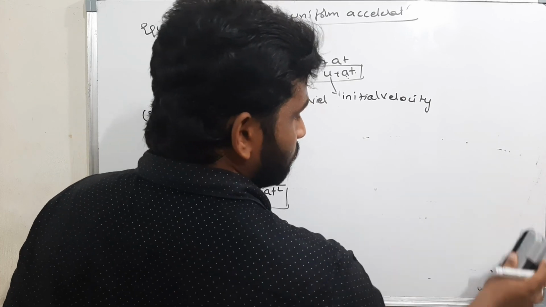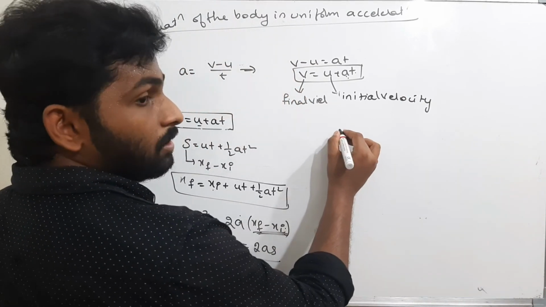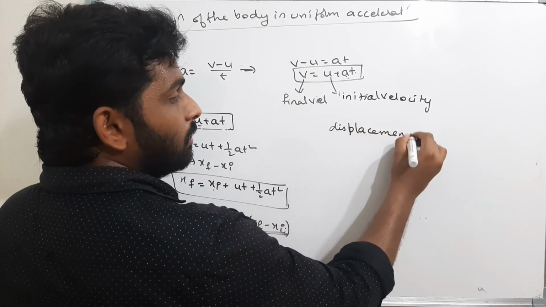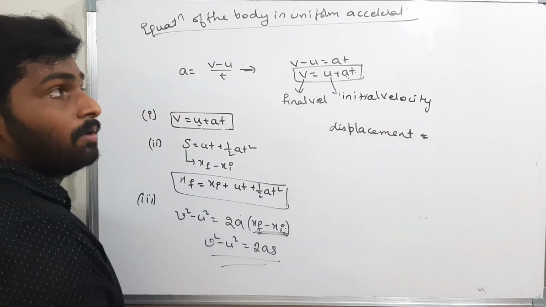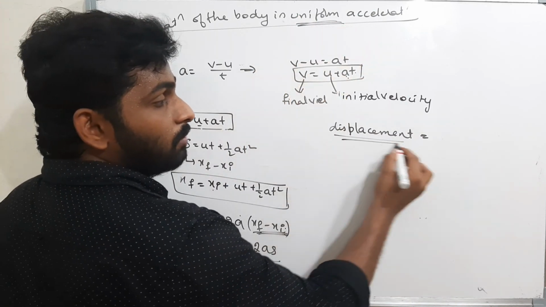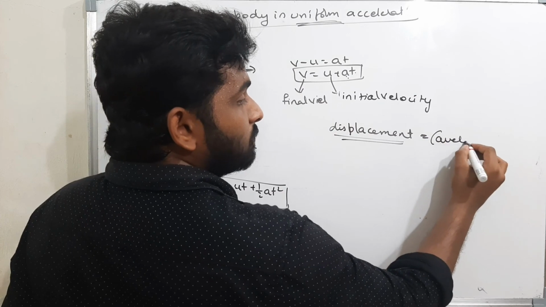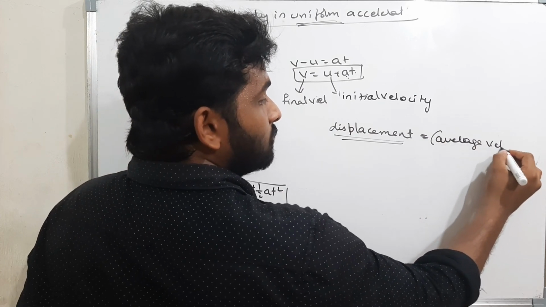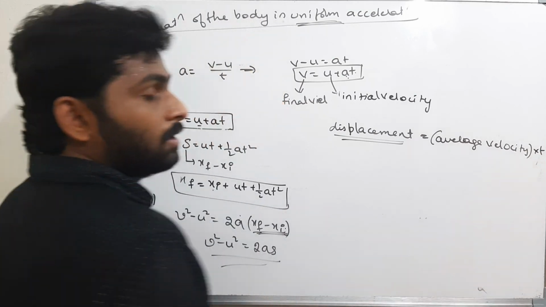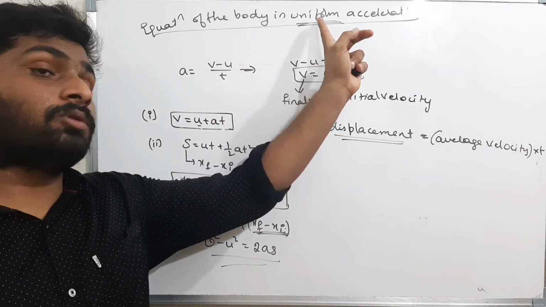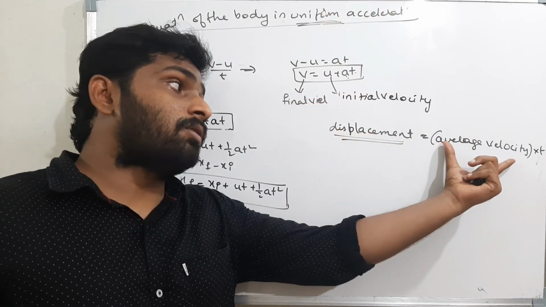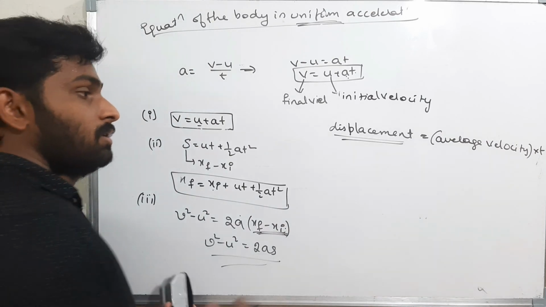What are those? See here, when the body is moving with uniform acceleration, the displacement traveled by the body is equal to average velocity into time. What is average velocity?